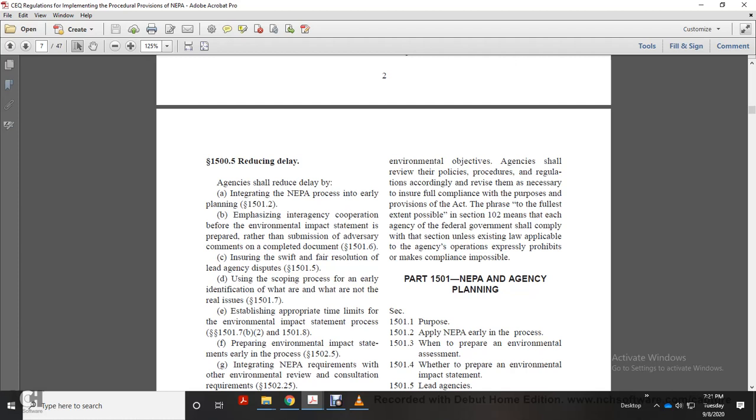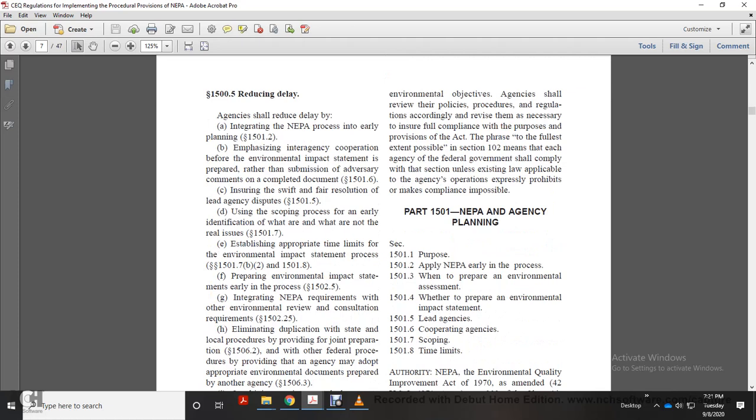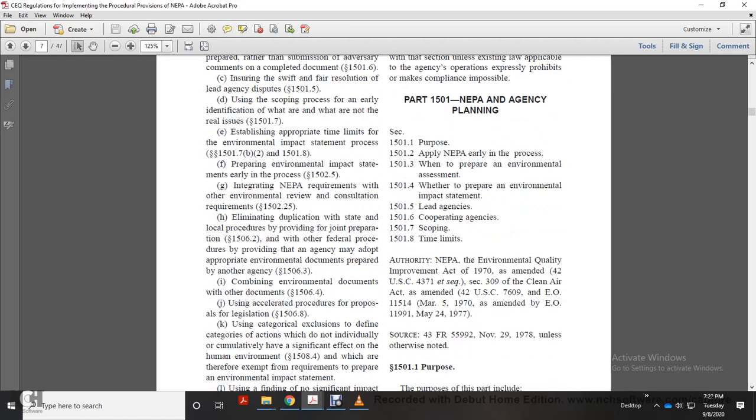Preparing an environmental statement early in the process, 1502.5. Integrating National Environmental Policy Act requirements of environmental review with the consultation requirements and eliminating duplication of state and local procedures by providing for joint preparation, 1506.2. With federal procedures, providing that the agency may adopt the appropriate environmental document prepared for another document, 1506.3. Combining environmental documents with other documents, 1506.4, with the use of accelerated procedures for proposed legislation, 1506.8.